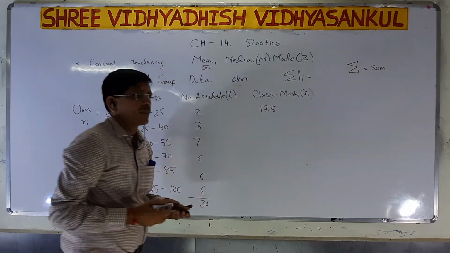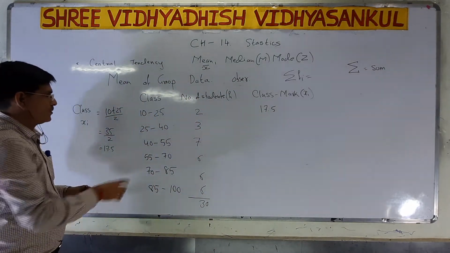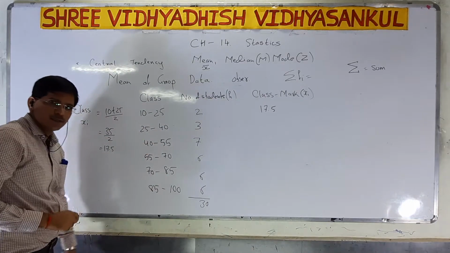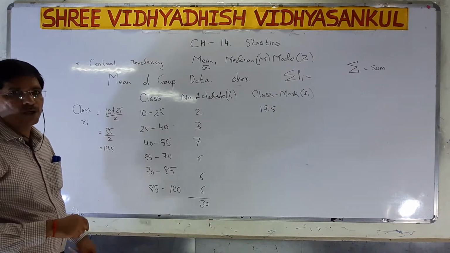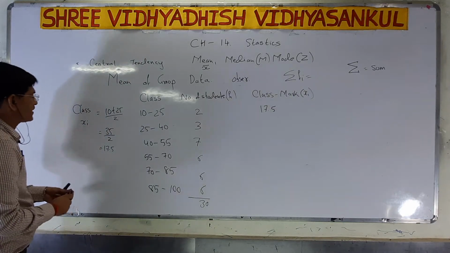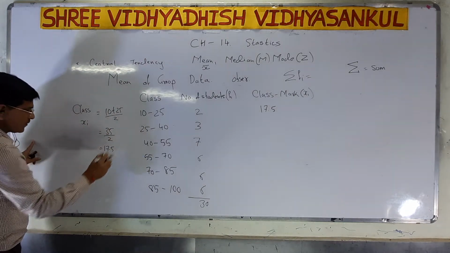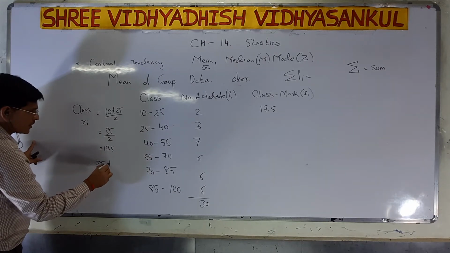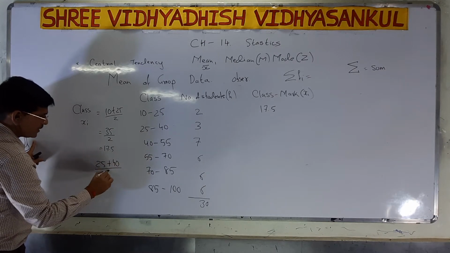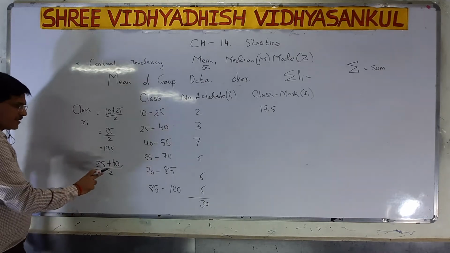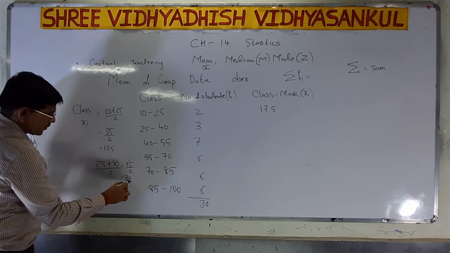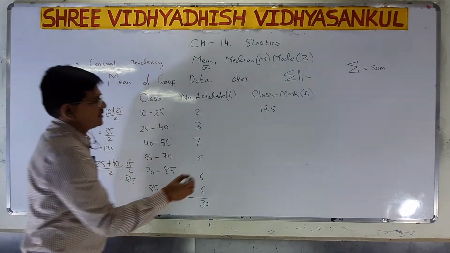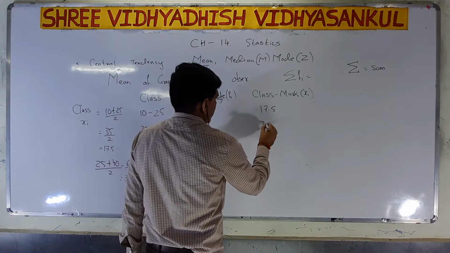So my first class mark is 17.5. Now I have to find the second also. 25 plus 40 is 65, divided by 2, that is 32.5. So the second class mark is 32.5.